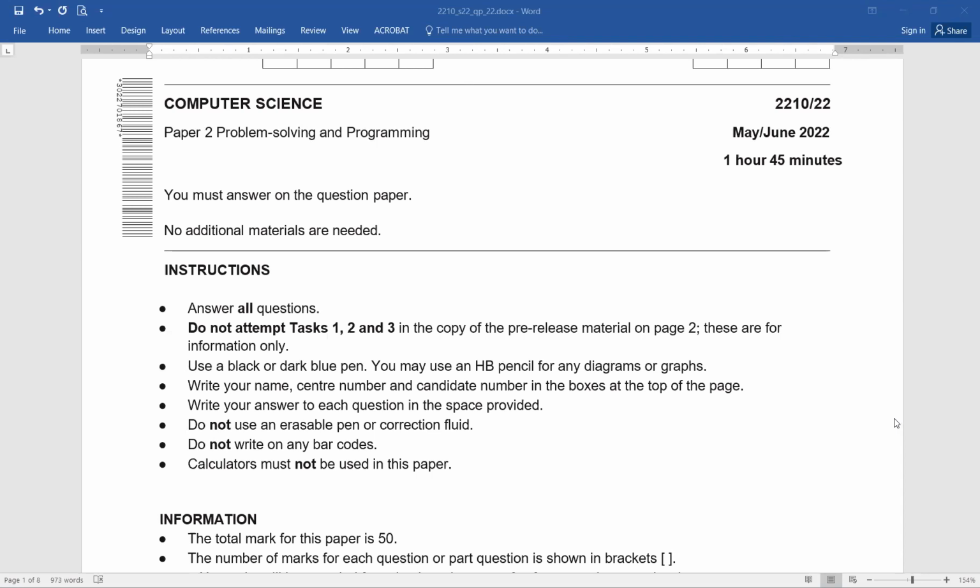Again, a few instructions you can see are the same. You have to use a dark blue pen or a black pen. You may use pencil for the diagrams. Write your name, center number, and candidate number in the boxes at the top of the page. You have to answer on the given spaces. Do not use an erasable pen or correction fluid at all. Do not write on any barcodes. Calculators still must not be used in the paper.